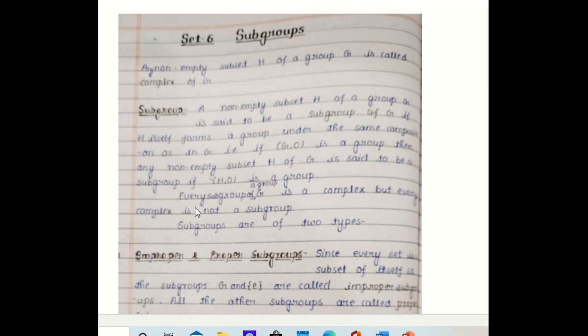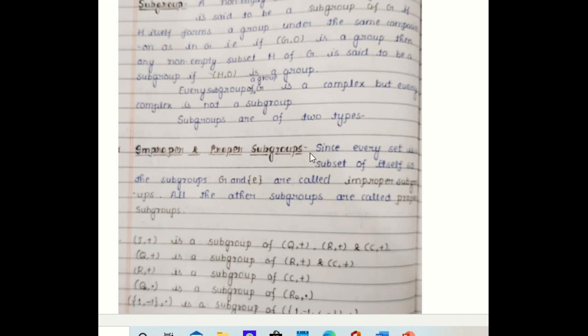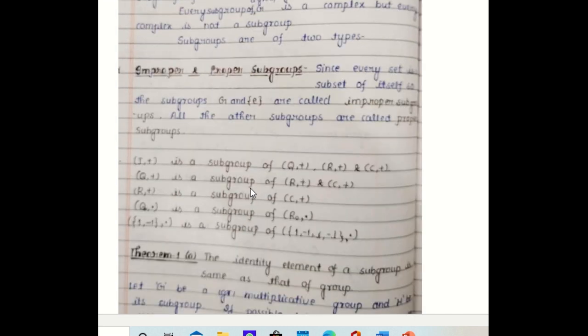And I told you that any subset of a group, whether it forms a group or not, is called a complex. So that means every subgroup is a complex, but every complex need not be a subgroup. The subgroups are of two types, improper and proper. Every group has two such subsets, the set G itself and the singleton identity {e}. These are called improper subgroups, and all the other subgroups of G are called proper subgroups. Now we are going to see some examples.